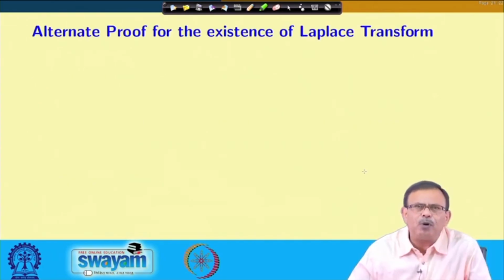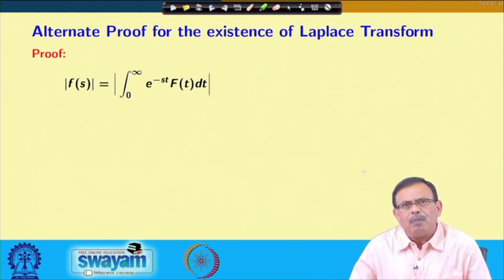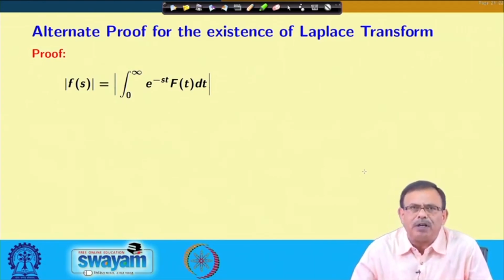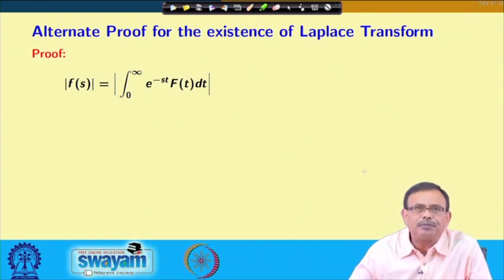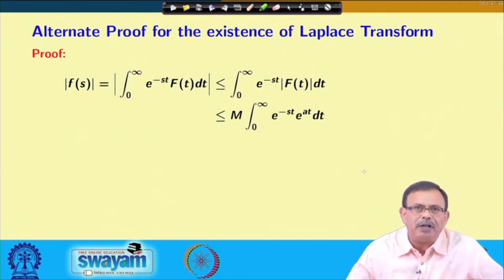Now, an alternative proof of the existence of the Laplace transform. We gave one proof; I am just giving another alternative proof. I can start from here. The modulus of F(s) equals the modulus of the integral from 0 to infinity of e^(-st) f(t) dt, and this is less than or equal to the integral from 0 to infinity of e^(-st) times the modulus of f(t) dt. Directly I can write down, which is less than or equal to M times the integral from 0 to infinity of e^(-st) into e^(at) dt.